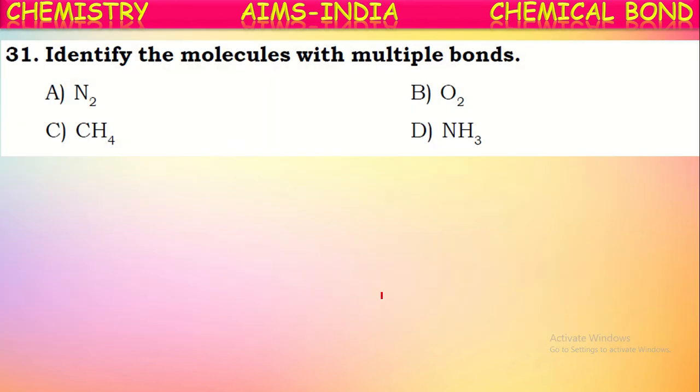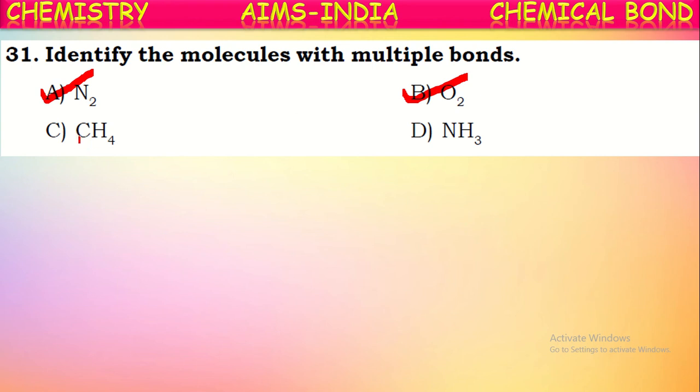Next question. Identify the molecules with multiple bonds. Multiple bonds means the bond formed by the sharing of more than one pair of electrons between two atoms. Generally, double bonds and triple bonds are considered multiple bonds. See here, the nitrogen molecule has three covalent bonds between two nitrogen atoms, isn't it? In the same way, the oxygen molecule has two covalent bonds between two oxygen atoms. So these two are the molecules having multiple bonds.